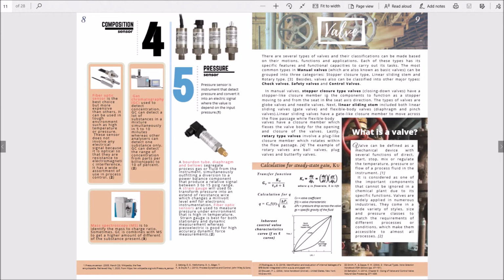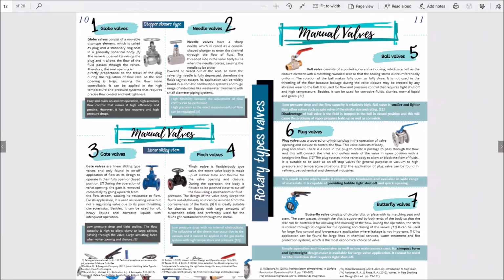For valves, they are used to start, stop, mix, or regulate the temperature, pressure, or flow of a process fluid in the instrument. Each valve has its own specific features and functional capacities to carry out tasks. There are three categories of valve.